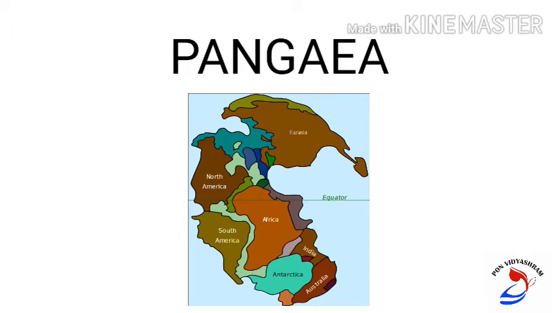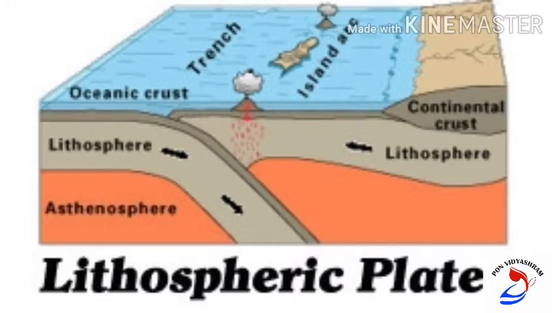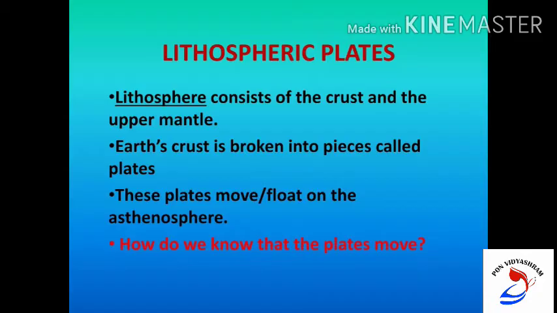It was a supercontinent. With the passage of time, Pangaea split into pieces. These pieces started to move away from each other and got their present location. These moving land pieces are also termed lithospheric plates. What do you mean by lithospheric plates?